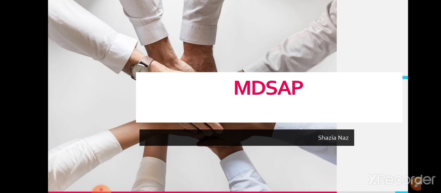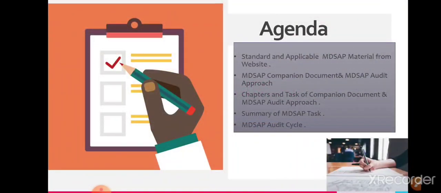So we have already covered two sessions for MDSAP and today I would like to discuss some remaining topics related to the MDSAP, like the standards and applicable MDSAP material from the website, the MDSAP companion document and the MDSAP audit approach. The MDSAP audit approach is a newly released guideline in which they combined the former MDSAP audit model and process companion document into a single document. Third, we will discuss the chapters and tasks of the companion document and MDSAP audit approach. Fourth, we will discuss the summary of MDSAP tasks, and fifth, we will discuss the MDSAP audit cycle.